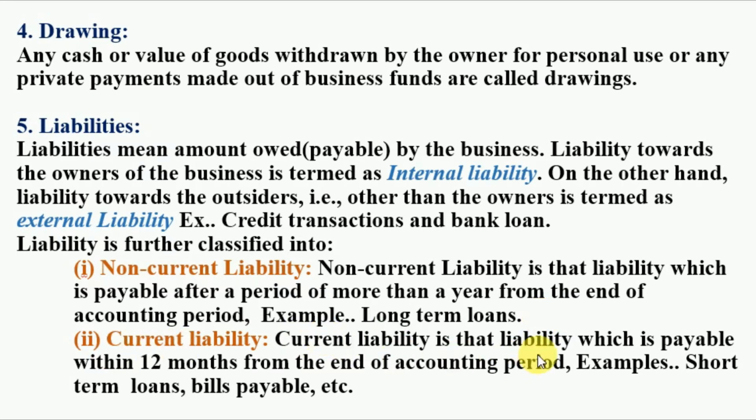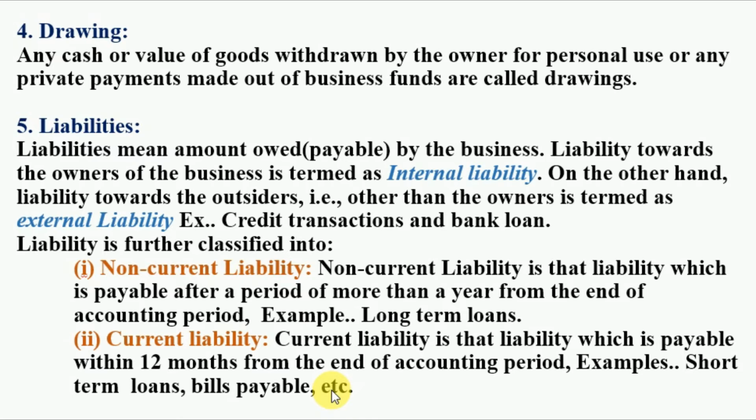Current liability is a liability which is payable within 12 months from the end of the accounting period. Example, short-term loans, bills payable, etc. That means those liabilities which will take less than 12 months. In one accounting period, the business will pay their debts. That liability is known as current liability.